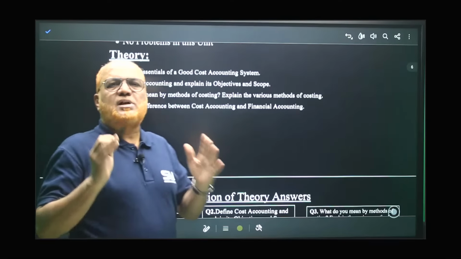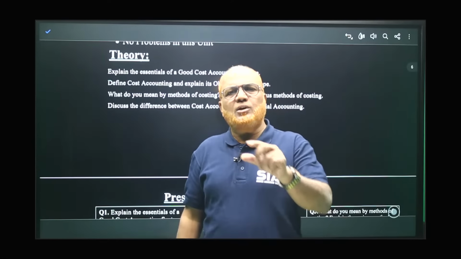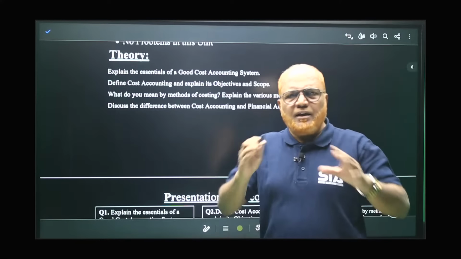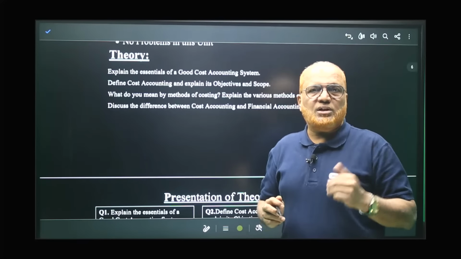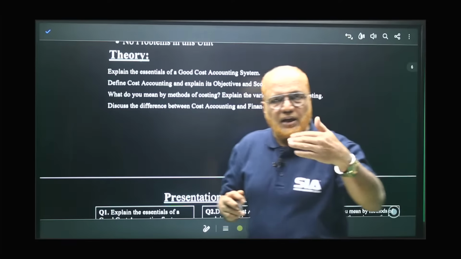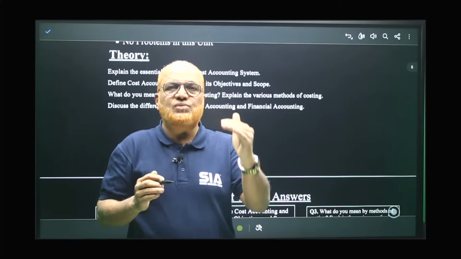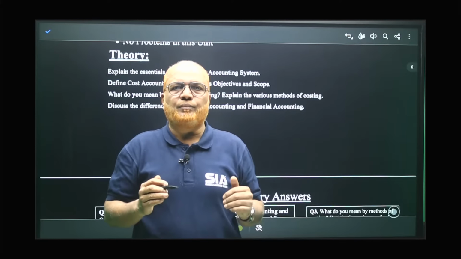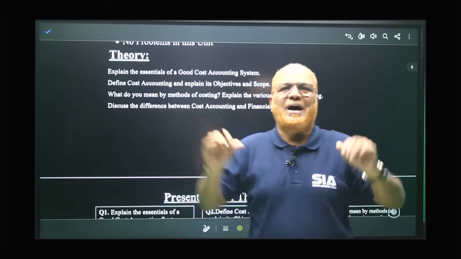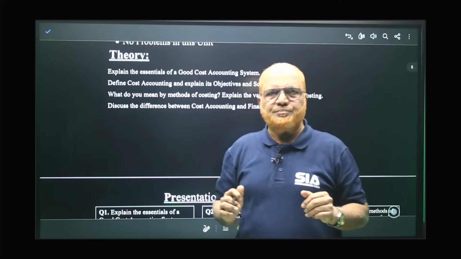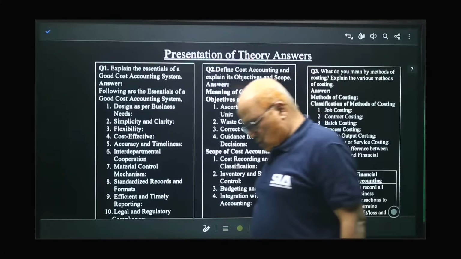Now, a few tips on how to write the theory question. If it is asking you to explain, you can explain in your own words in a paragraph. But if it is asking you to write the features, advantages or disadvantages, you should write in points form, in side heading form. Then only you will be able to get the marks. Don't write the features in a paragraph. Here is the presentation of the theory question.